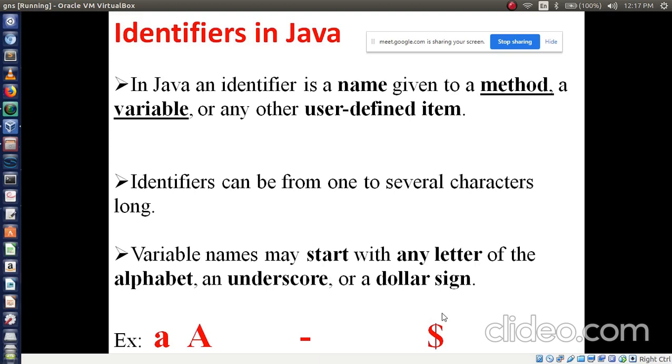Lina, did you understand this line? Variable name, how to assign a variable name.